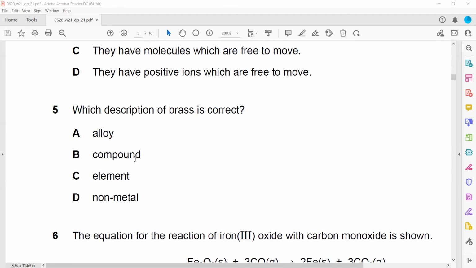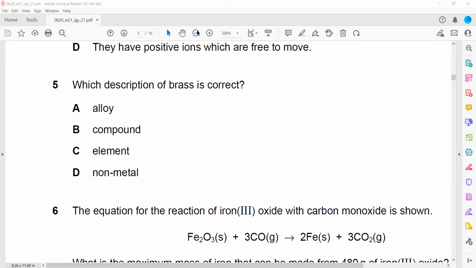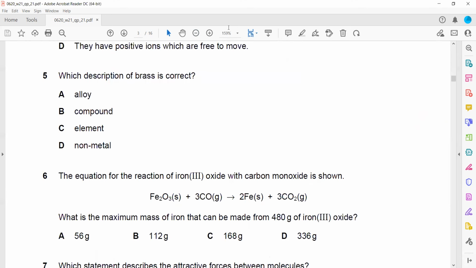Then which description for a brass is correct? Brass is an alloy of copper and zinc. So it's a mixture of two metals. So A is the right answer.